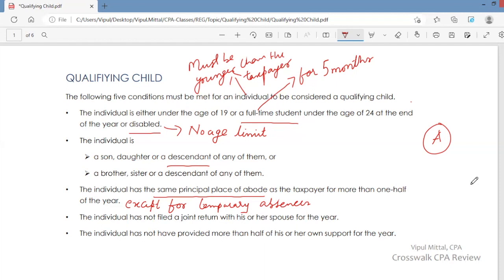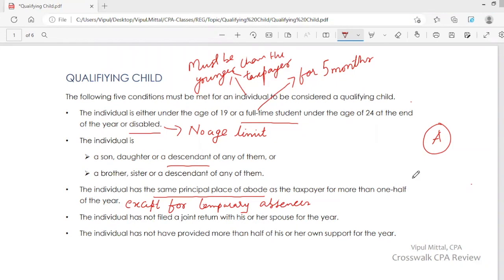If the individual is not staying with you for 2 months because of vacation or illness, then actually the individual is staying with you for only 10 months, but it is considered that the individual stayed with you for 12 months. Because during the period of temporary absence, it is considered that the individual lived with you. So you are the taxpayer, and you and the individual you want to claim as your qualifying child both should have the same place of residence for more than one half of the year.